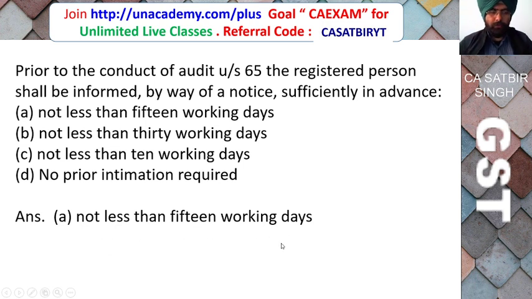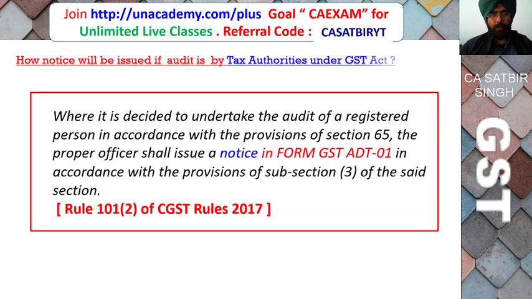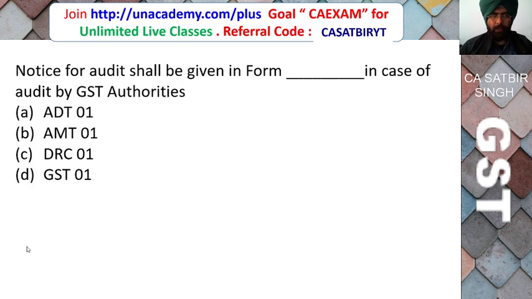So the GST officer will not come on a surprise visit and do your audit. He will give 15 working days advance notice, so you can arrange your documents and be ready for the audit. How will notice be issued if the audit is by tax authority under the GST Act? Where it is decided to undertake the audit of a registered person in accordance with the provisions of section 65, the proper officer shall issue notice in Form GST ADT-01. So this is the format in which notice will be issued. Notice for audit shall be given in which form in case audit is conducted by GST authorities?